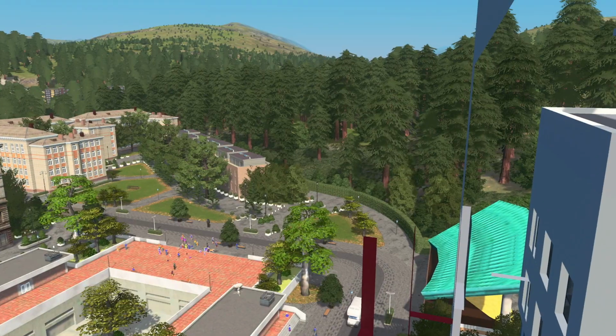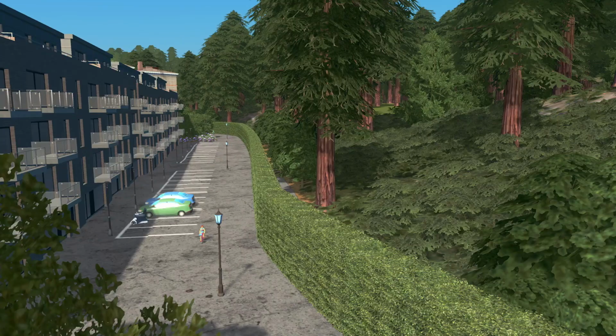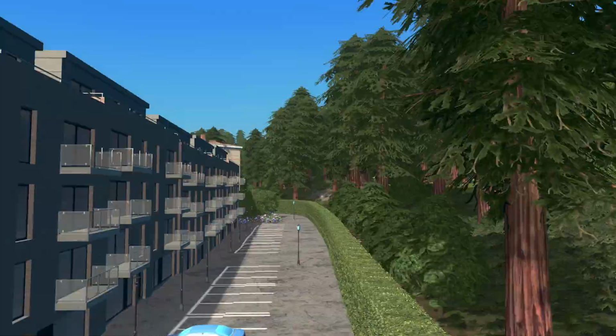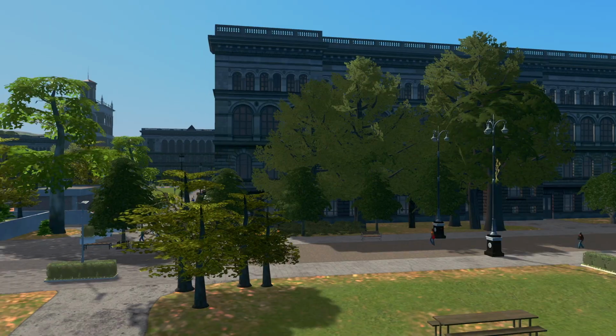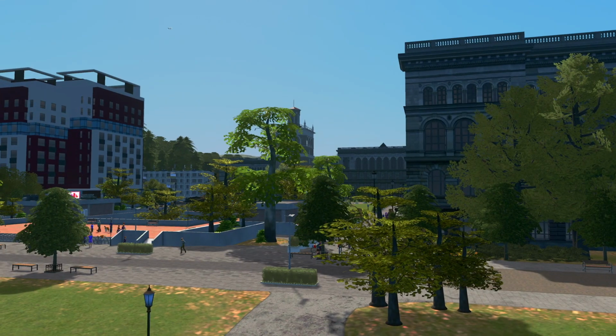But if we just jump off, oh, down we go. These ones here I think fit in really well. Like, they got the parking here, they can look out into the forest. They'll go through here, they can look out into the trees here, look out into the courtyards. And yeah, so that's basically that part, which is pretty small.